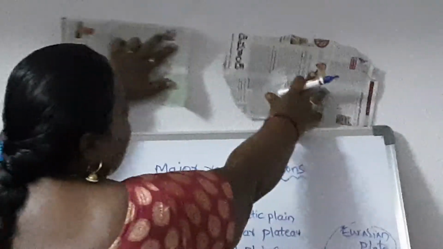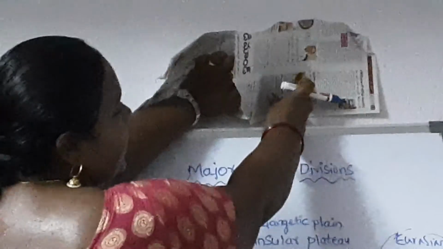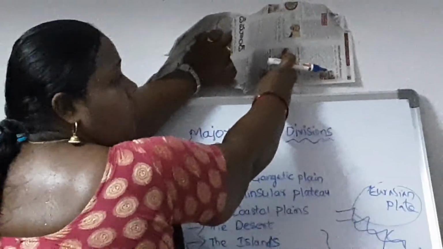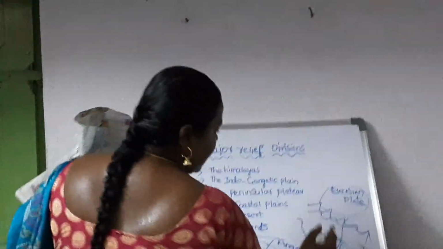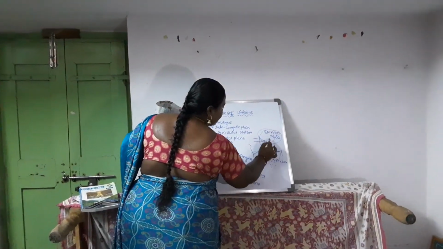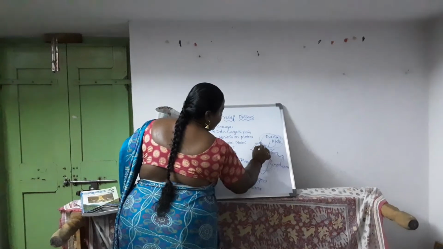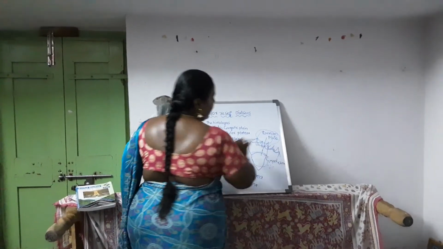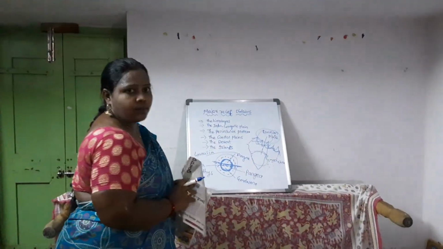This place got raised and folded. So here we have young folded mountains, which are known as Himalayas. These two regions moved together and collided, and in between we form the Himalayas.